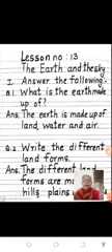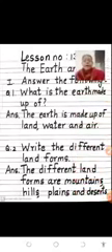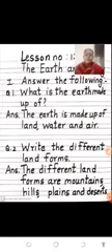Question 2. Write the different landforms. The different landforms are mountains, hills, plains and deserts. Again, what is the earth made up of? The earth is made up of land, water and air. Write the different landforms. The different landforms are mountains, hills, plains and deserts. These are the 2 questions.